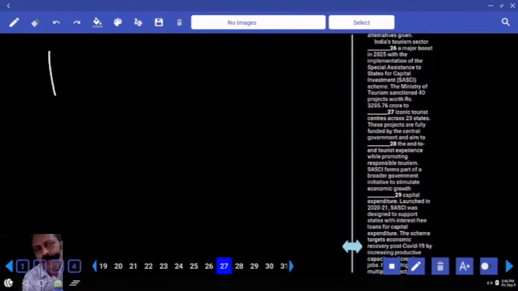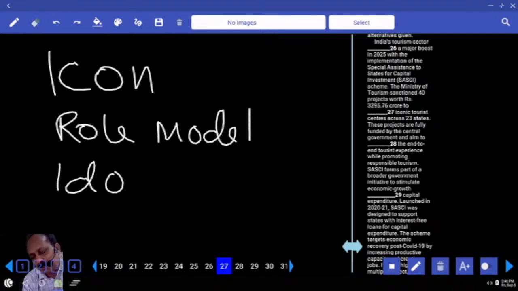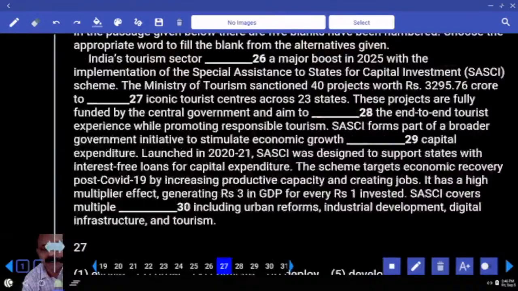Write a few words. I'm sure all of you know. Icon. Two meanings. Like a logo, you can use that word. But it also means, write this, role model. What is the other word you have to think of? Idol. He is my role model, he is my idol. Iconic figure, iconic personality. All positive words. Have you copied? Okay. Iconic tourist centers.